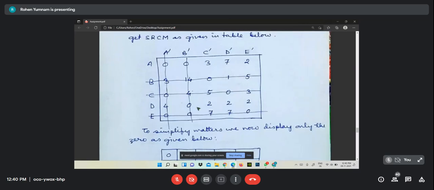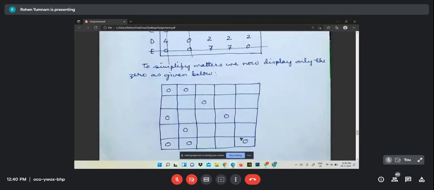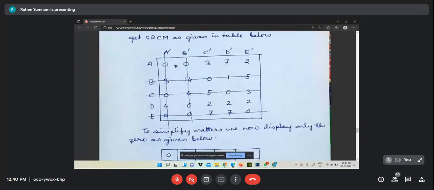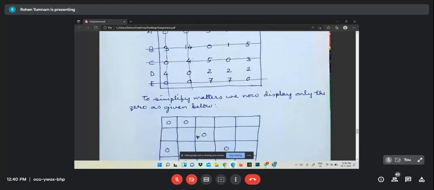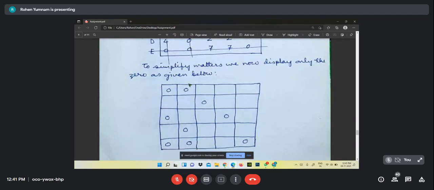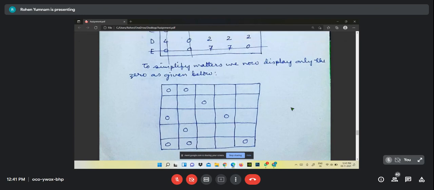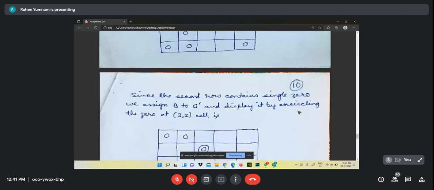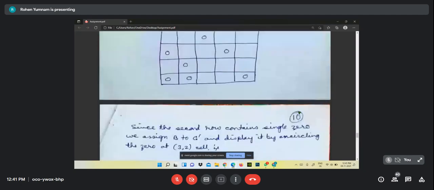See, we are considering only the zeros here. See, from here we are reproducing this table: 0, 0, that is 0, 0. This 0, 0 comes here. This 0, it is here, and this 0, it is here. This 1, 2, 3, it is this. And now in this table we have to make the assignment, and where the job is to be assigned, that we will know here. And how that is to be done, that we will do in this way.